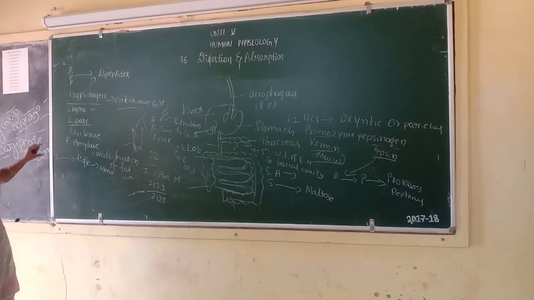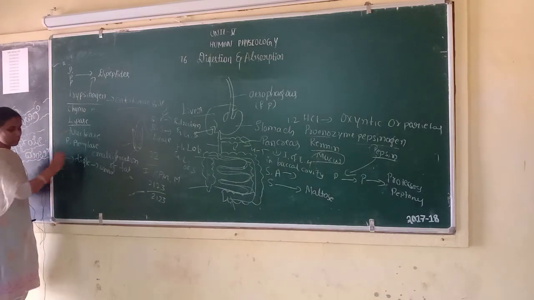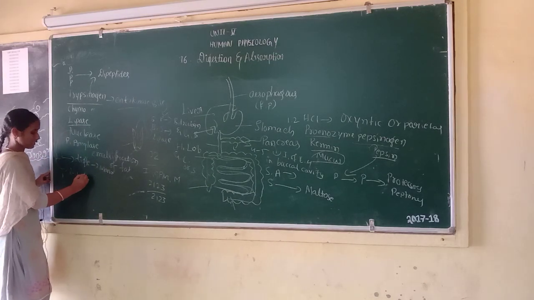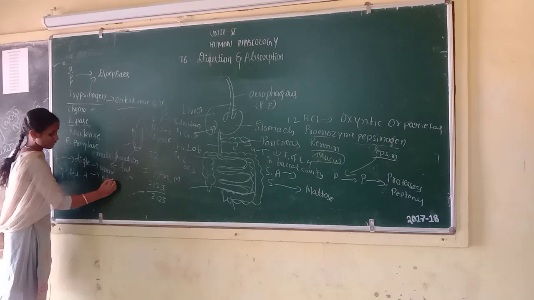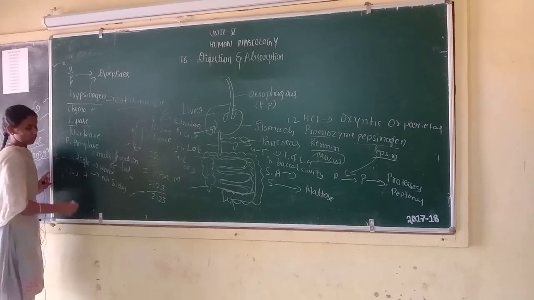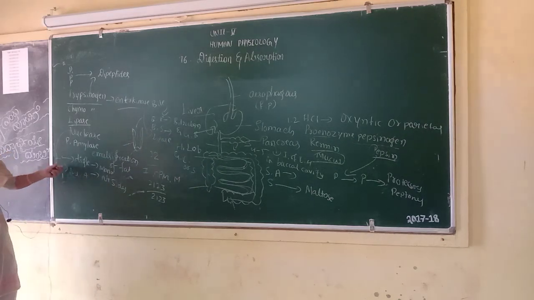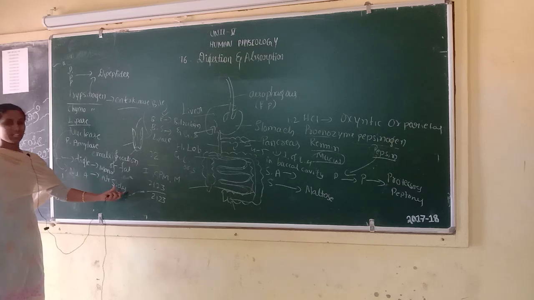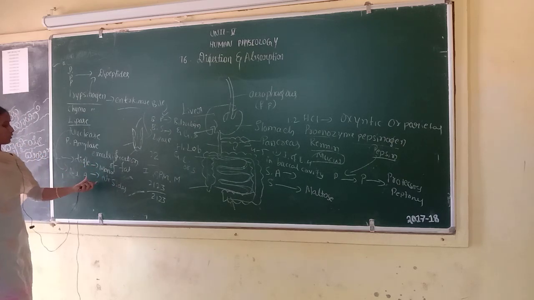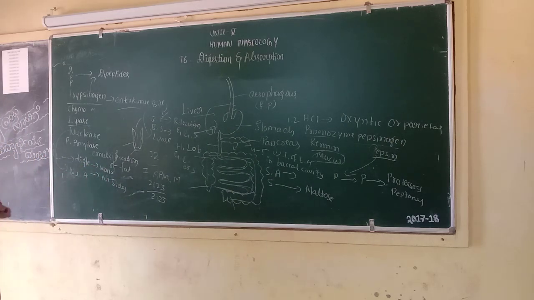Next, nuclease enzyme converts the nucleic acid into nucleotides and nucleosides. Nucleic acid is converted into nucleosides and nucleotides by the enzyme nuclease.